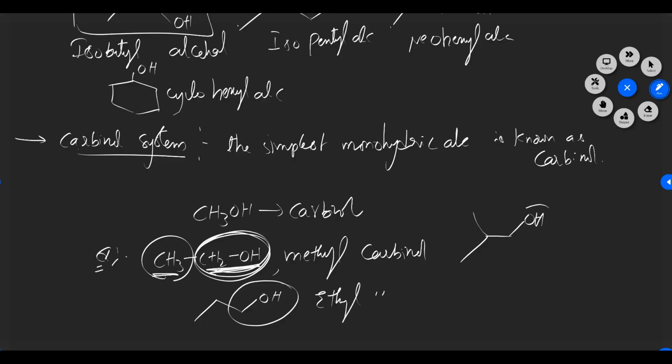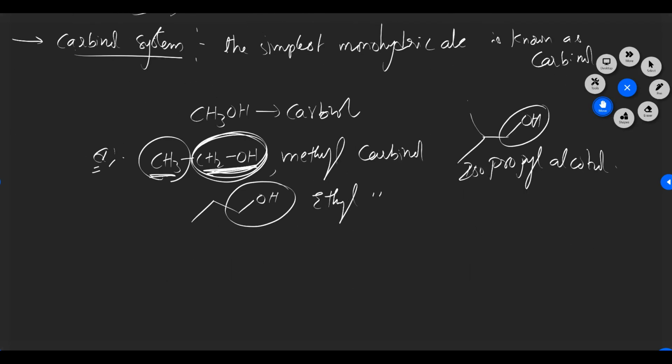For example, I have taken this one. Isopropyl. See, you can separate this one. After that, you can see how many carbons are there: 1, 2, 3. Isopropyl alcohol.